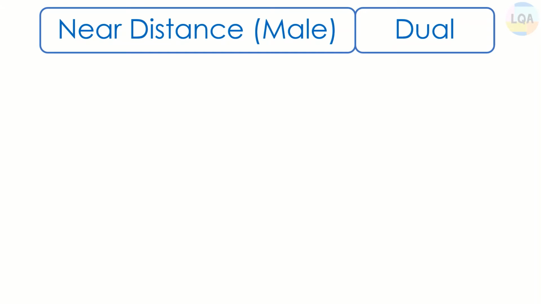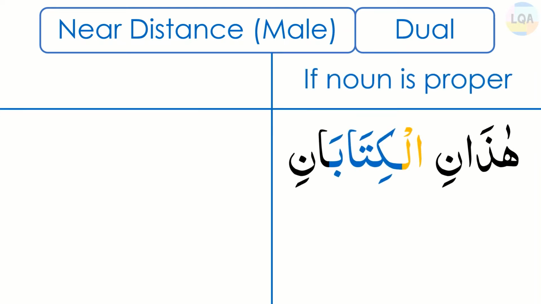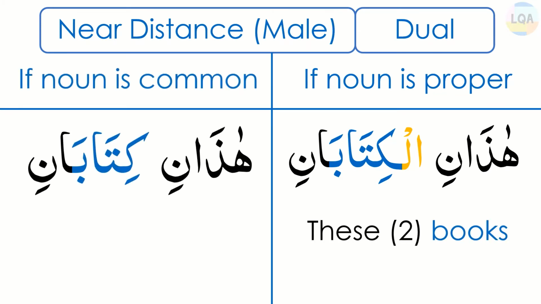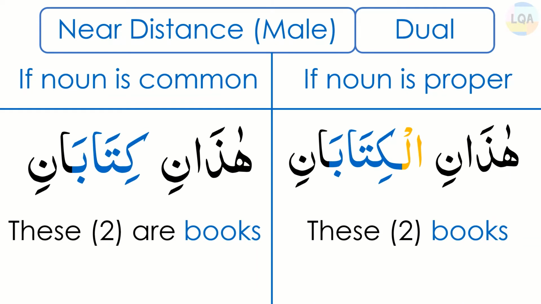Let's see some examples of dual near distance pointer of male gender, which is hazani. If the noun is proper like hazanil kitabani, then the translation will be these two books. But if the noun is common like hazani kitabani, then the translation will be these two are books.